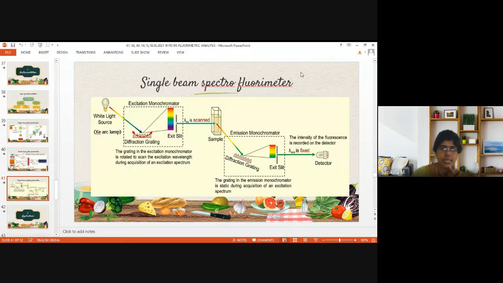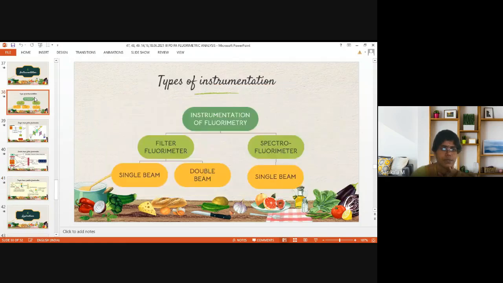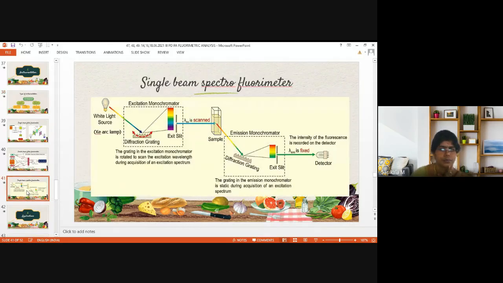Now let's see about single beam spectrofluorimeter. So we have seen, under the instrumentation of fluorimetry, filter fluorimeter and spectrofluorimeter. In that we have discussed single beam filter fluorimeter and double beam filter fluorimeter. Now let's see about single beam spectrofluorimeter. Here the source and everything is the same, only we'll be using some expensive sources and expensive parts of the instrument in order to increase the sensitivity and specificity of the analysis, and also the accuracy, for better quantitative measurements. So we'll be going with single beam spectrofluorimeter. Like the double beam UV visible spectrophotometer we have discussed, in the same way spectrofluorimeters are used.